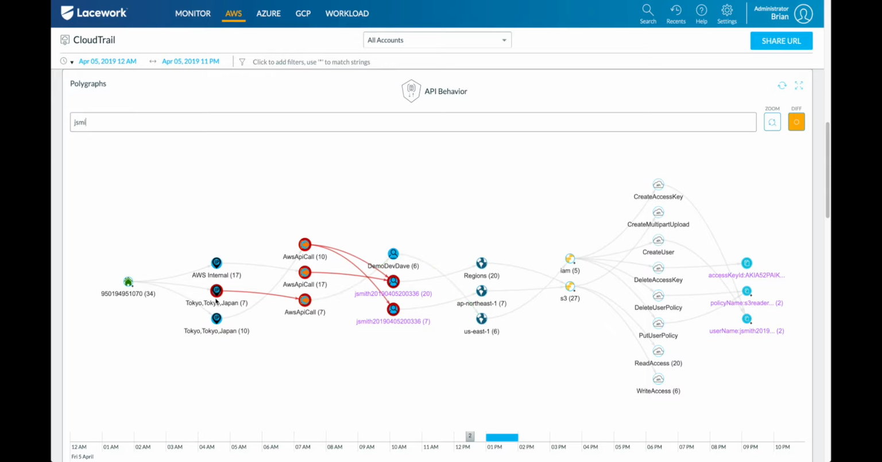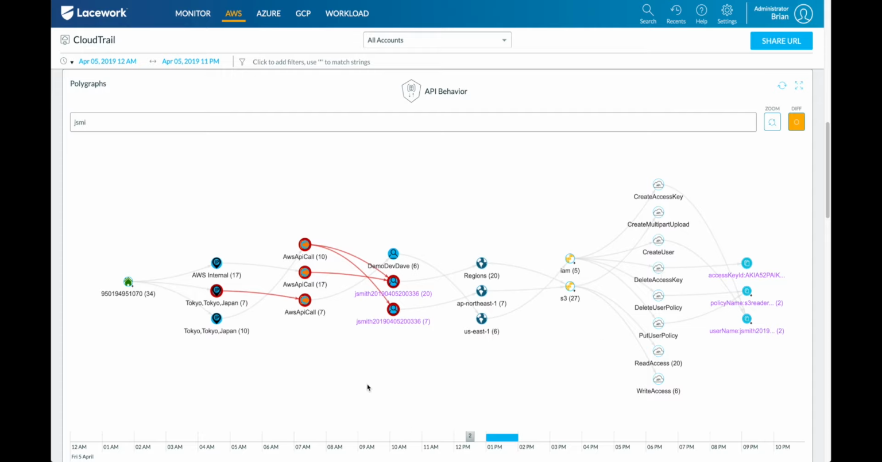So first thing I see here is, okay, they logged in through Tokyo. That was abnormal. That got flagged. They accessed IAM, and what did they do with IAM? Well, they created that Jay Smith user. They put an S3 read policy on him. But then something else I'm noticing that's odd is it looks like they deleted it all within the same hour.